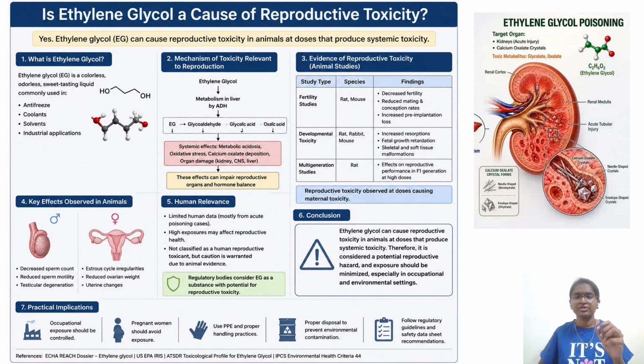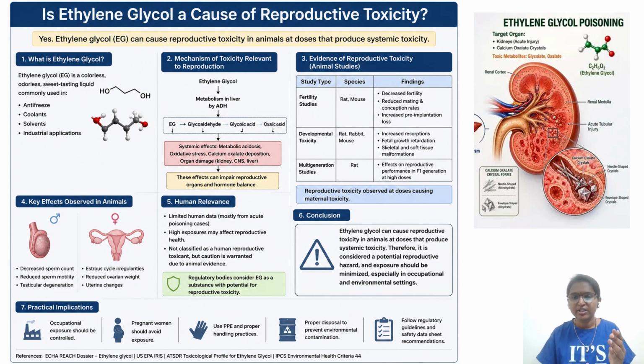Once you get the animal data, since for these glycols historically we have an enormous amount of data, and from epidemiological studies there is limited human data. High exposure may affect reproductive health. In the case of workers also, you can collect samples, such as blood samples, and from the survey and the samples you can conclude.